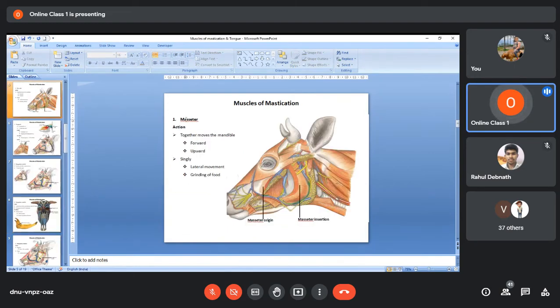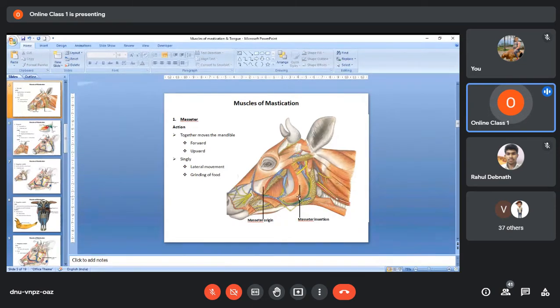Then what is the function of this muscle? Okay, now as we know, the masseter muscles are two in number. What you are seeing here is the left side masseter muscle. The right side masseter muscle is not visible, it is on the other side. Now if you see here, the central portion of the masseter muscle has been cut. Here you see the origin of the masseter muscle, and here you can see the insertion.